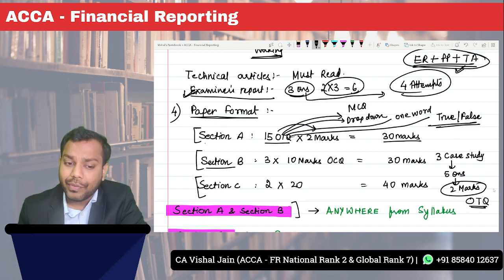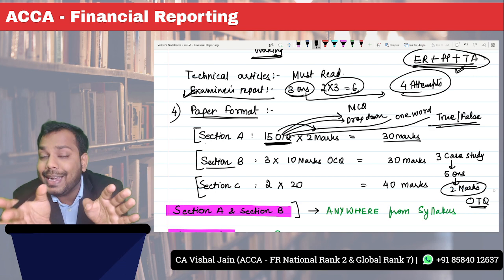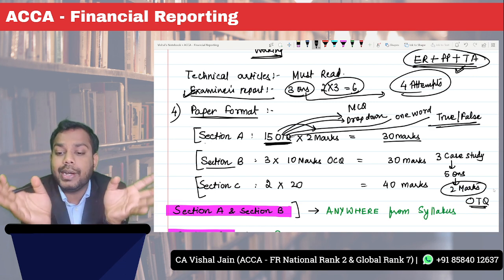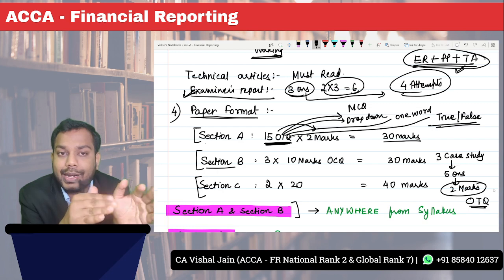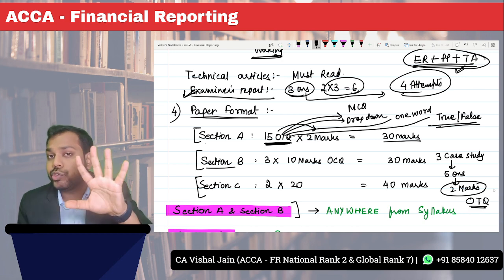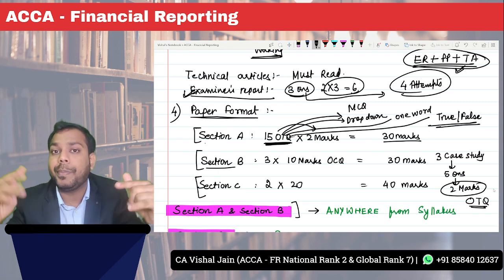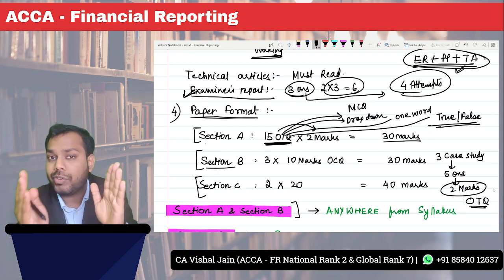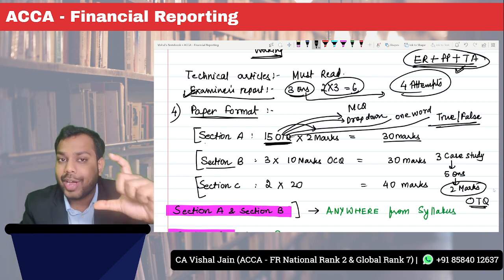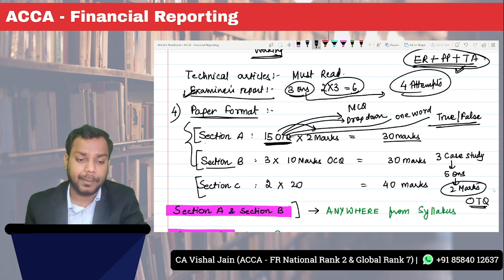But what is the difference between section A and section B? In section A, the 15 objective type questions are independent of each other. That is, none of the questions are interlinked. But in contrast to section A, in section B, you will find the questions in one case study that will have 5 questions. These 5 questions will be interlinked to each other. But again, the 3 case studies will be independent of each other. So this is the difference between section A and section B.